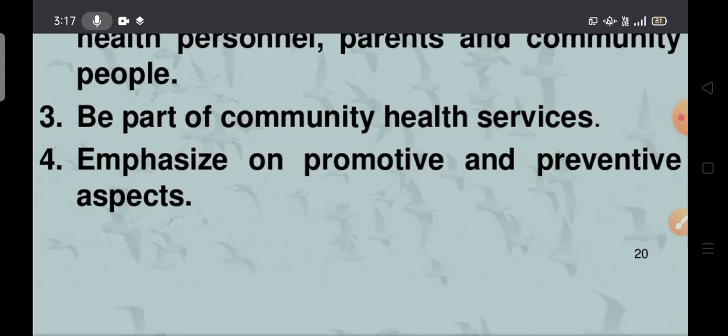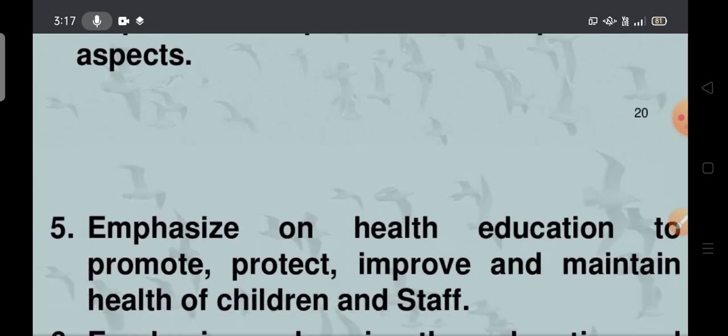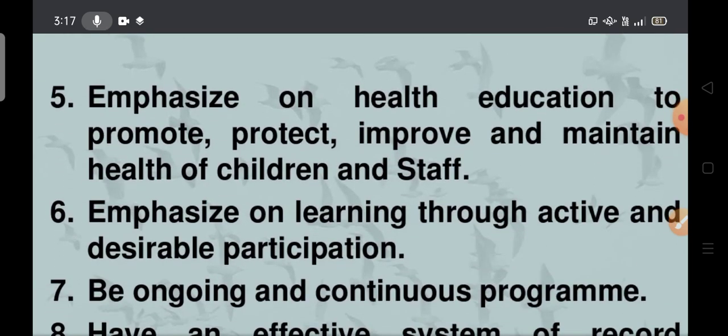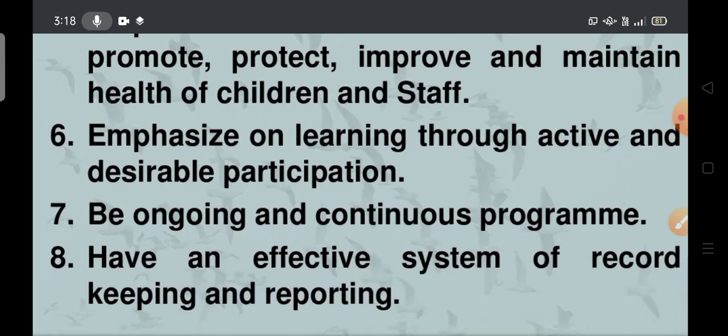Fourth point, the emphasis is on the promotive and preventive aspects. Next, emphasize health education. We have to give health education on how we can promote health, how we can prevent and control diseases, and how we can maintain health. Health education is to promote, protect, improve, and maintain the health of the children and staff. Emphasize learning through active and desirable participation. We are conducting programs, but students also have to participate.